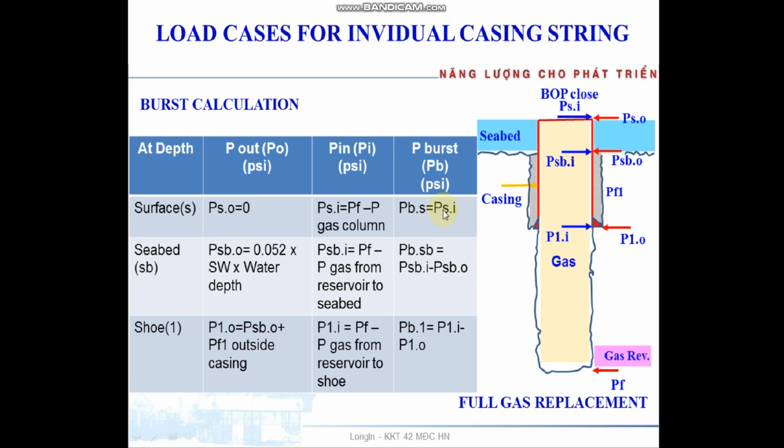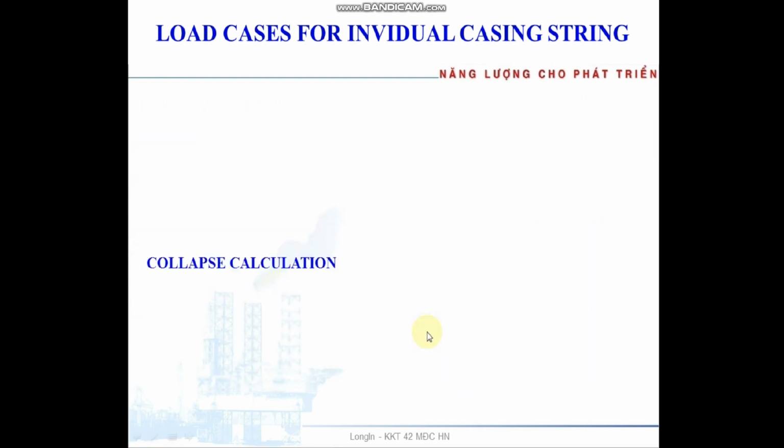Burst pressure at the surface equals the pressure inside at the surface. Burst pressure at the seabed equals pressure inside at the seabed minus pressure outside at the seabed. Burst pressure at the shoe equals pressure inside minus pressure outside.